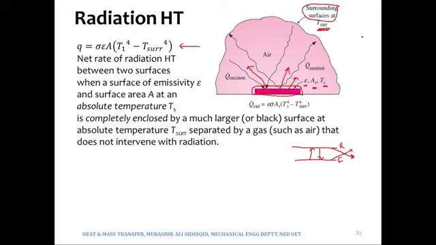Why? It means that large surroundings or large enclosures or large furnaces or large rooms are considered to be black bodies, and that is why their epsilon is taken as 1. Let me explain why we take the emissivity of large surroundings as 1. Now consider a large room or a large enclosure, and say that a radiation comes in.